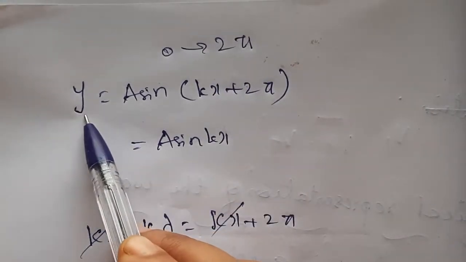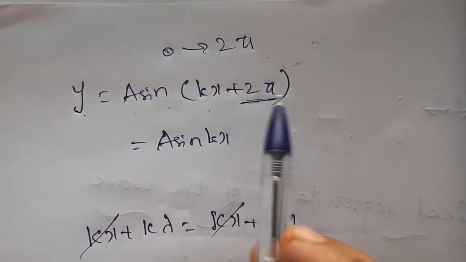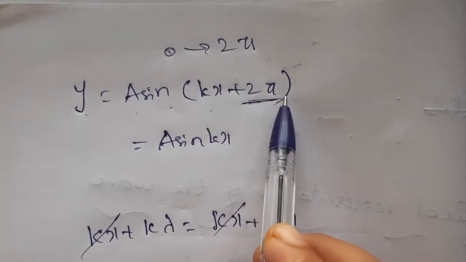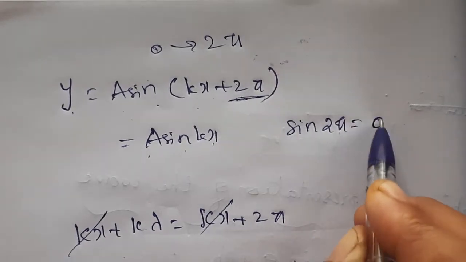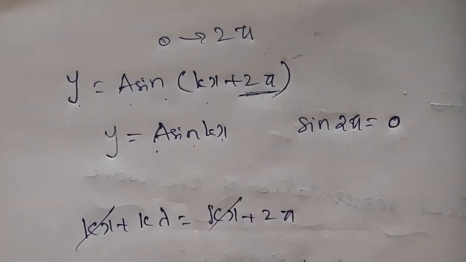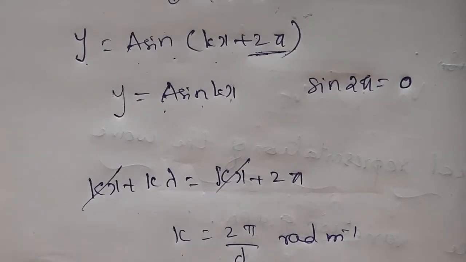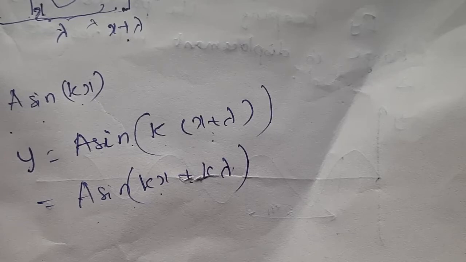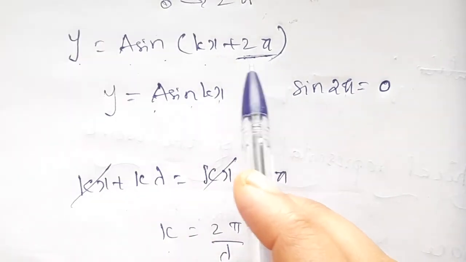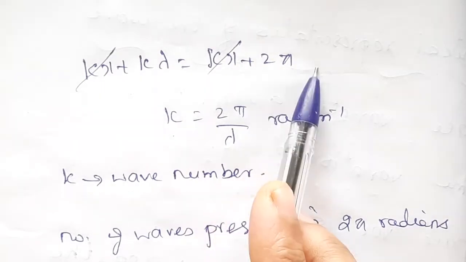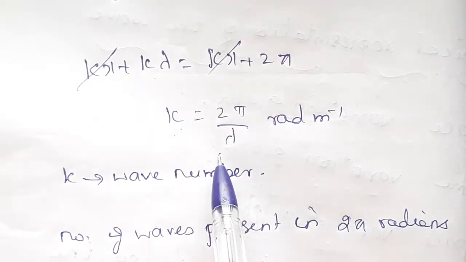So when we write y equal to a sin(kx plus 2 pi), that is equal to a sin kx. Now comparing the previous equation, y equal to a sin(kx plus k lambda), with y equal to a sin(kx plus 2 pi): kx plus k lambda equal to kx plus 2 pi, kx gets cancelled, k lambda is equal to 2 pi, or k is equal to 2 pi by lambda.